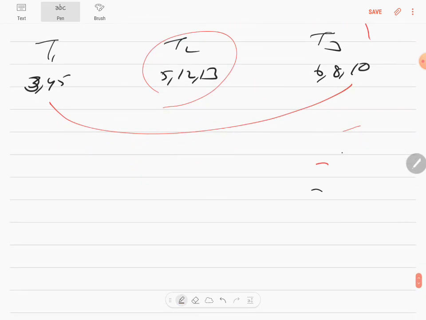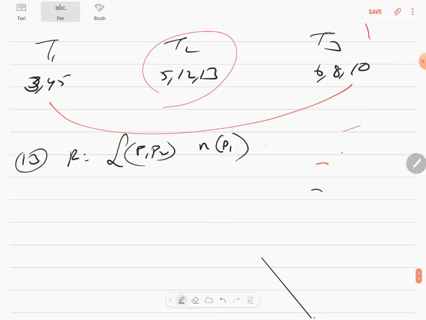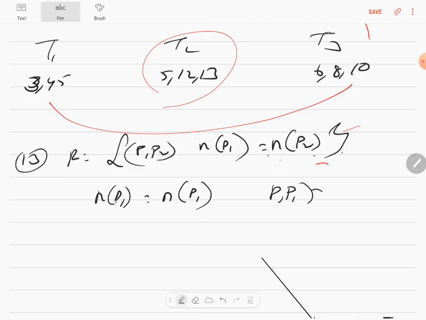The next question is the 13th question, where the relationship is about polygons P1 comma P2, where P1 and P2 have an equal number of sides. So n of P1, number of sides in P1, is equal to number of sides in P2. That's a condition, correct? If you compare P1 comma P1, obviously they'll have the same number. n of P1 will be equal to n of P1 only. So P1 comma P1 will always be an element of R, therefore it's reflexive.